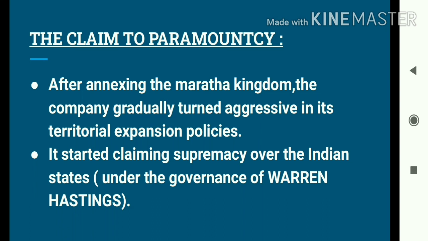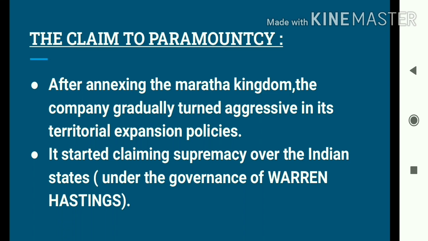Well students, it is known to all of us that after annexing the Maratha kingdom, the British took complete control over the southern territories of the Vindhyas. So students, after annexing most of the Indian territories, the British started developing a kind of pride in themselves.